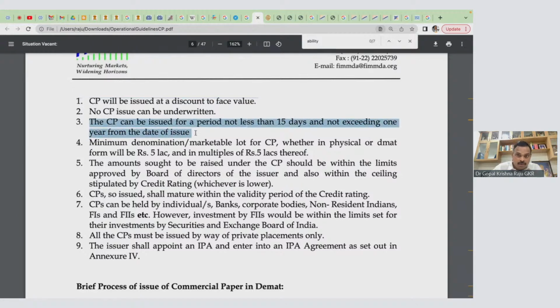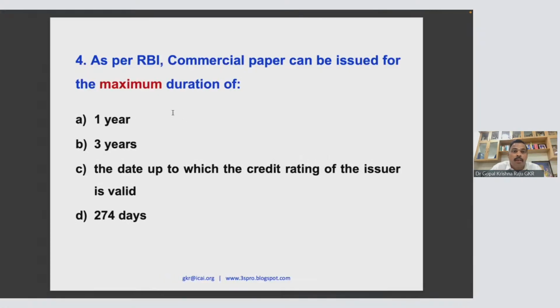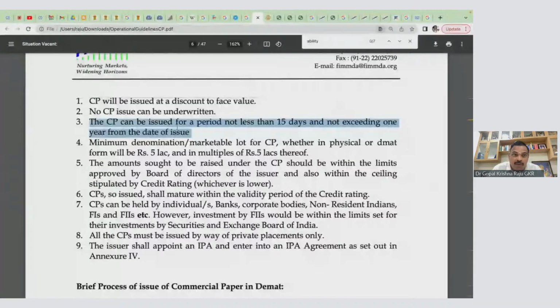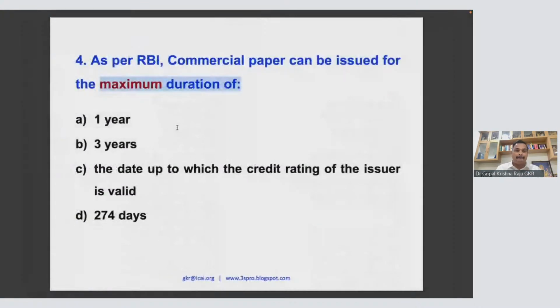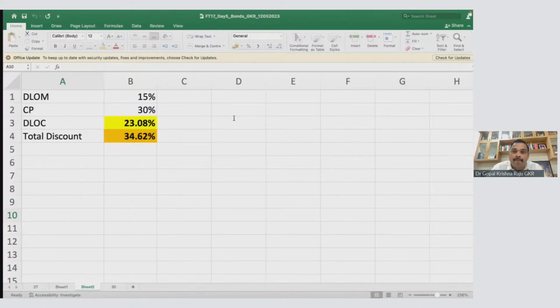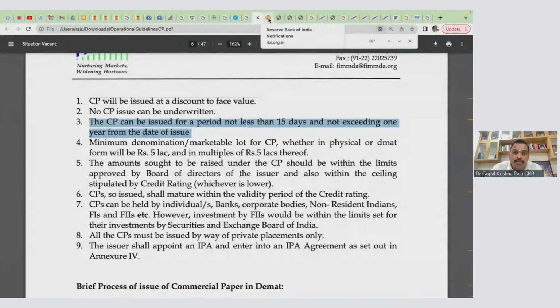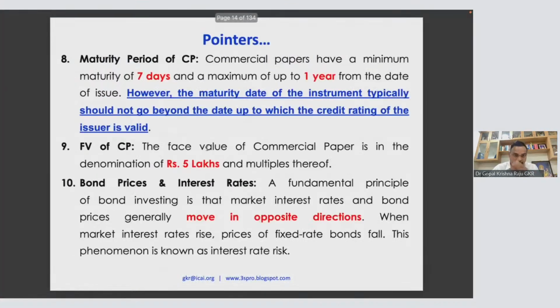Now this is very important. This is very, very important because a question will be based on this. Please look at this. As per RBI, commercial paper can be issued for a maximum duration of 1 year. Here, not exceeding 1 year. That is for A, maximum duration. But I want to make one more observation. So what is that observation? I will now come to this part, which I have taken from here.